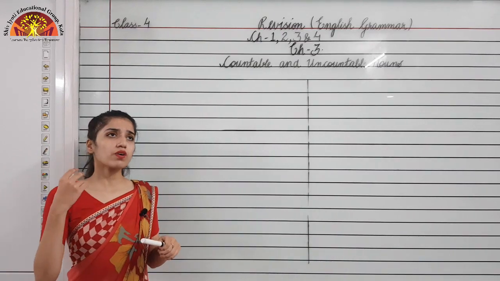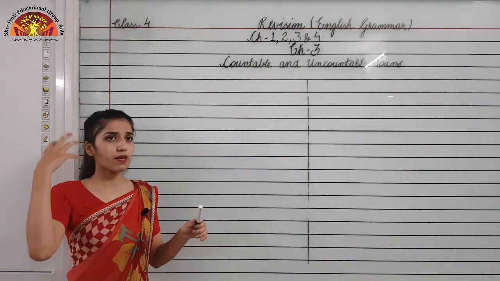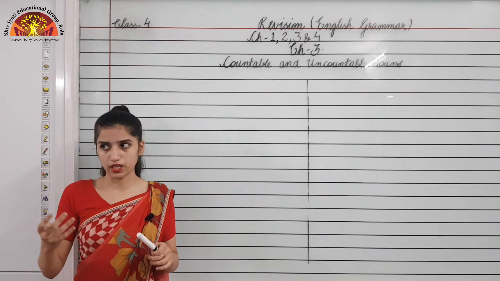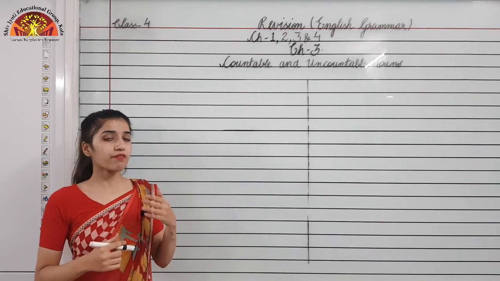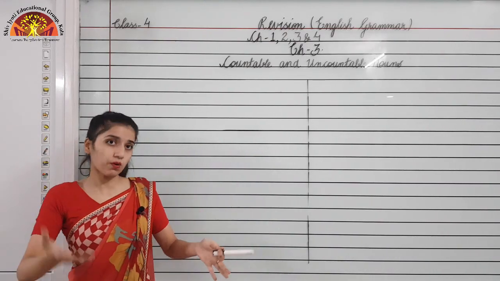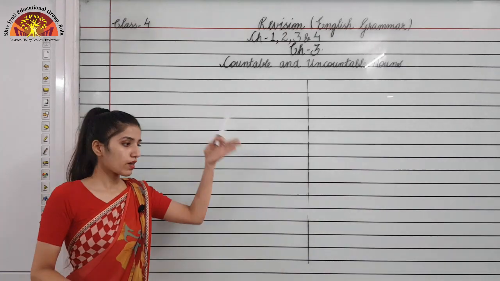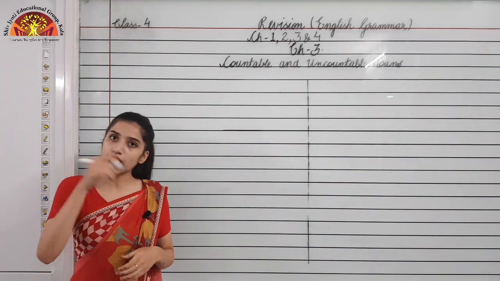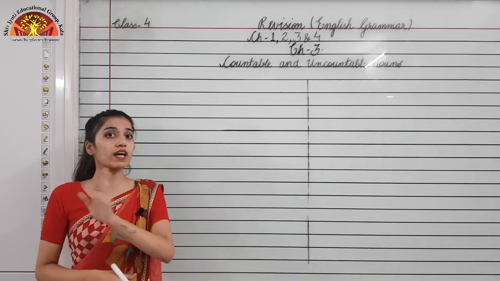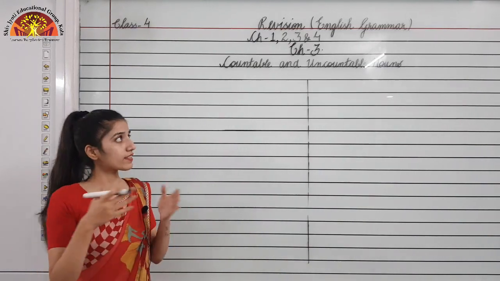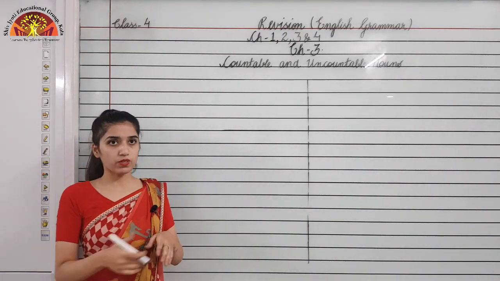The word itself is suggesting that something would be related to counting only. The things that you can count are categorized into the first category, that is countable nouns, and the things that you can't count are categorized into the category that is what? Uncountable nouns.